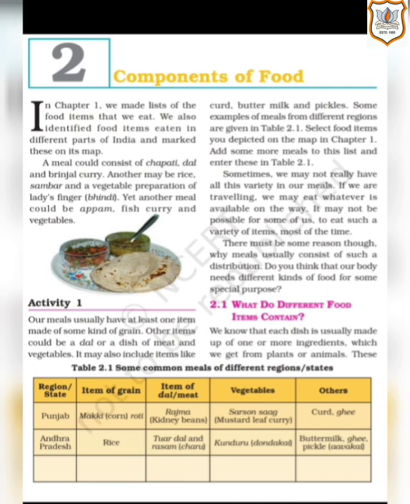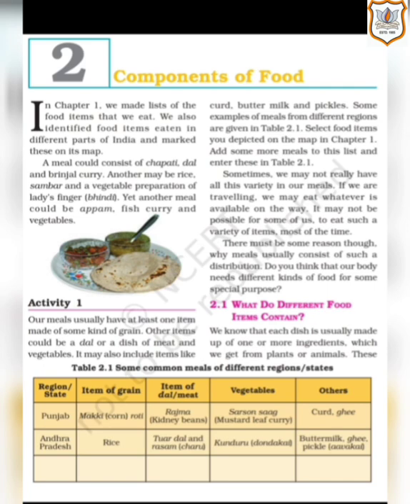While in Andhra Pradesh, the people living there prefer rice as their item of grain. Then they include tur dal and rasam in their meal. When they need to eat some dal, they mostly use tur dal, and they also prefer to have rasam, which is a kind of dish in their region.